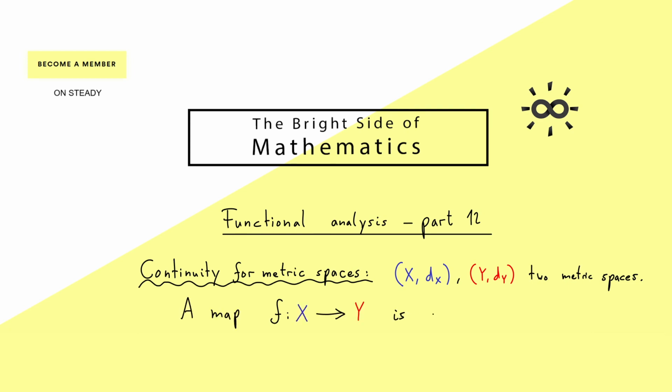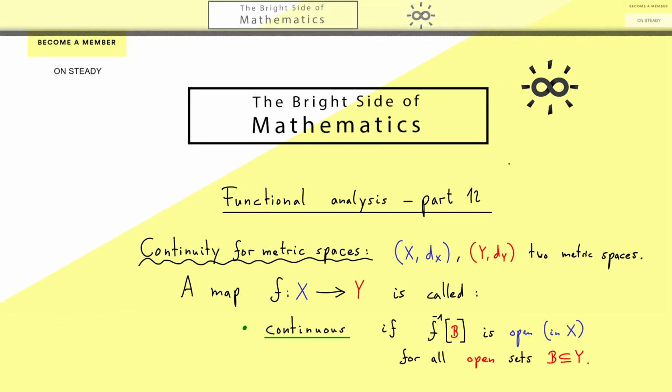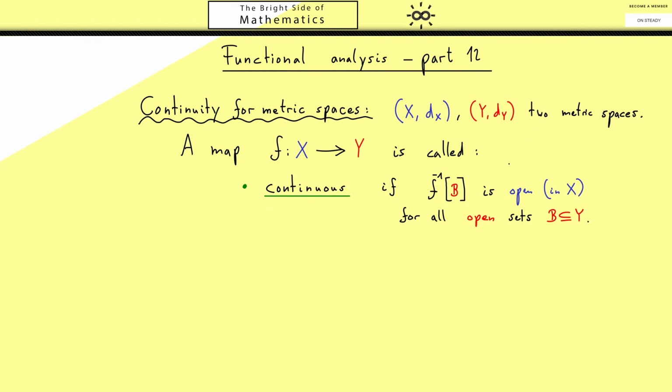And now such a map is called continuous if the pre-images of open sets are always open. More concretely, we would write the pre-image of a set B in Y. This usually denotes the pre-image of B, but I want to make that really clear, so I want to use brackets here. I think that's helpful because every time you see the brackets, you know this is not the inverse map, it's the pre-image. Okay, now we say this set is open in X for any open set B in Y. Okay, so this is the formal definition, and now I can give you a picture to remember it.